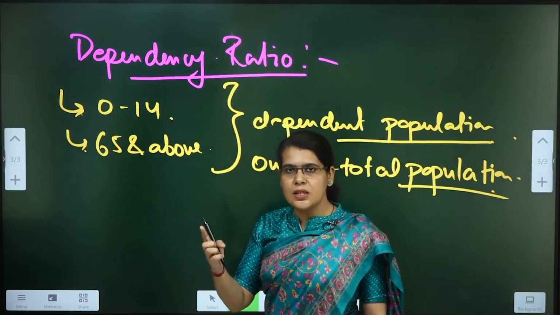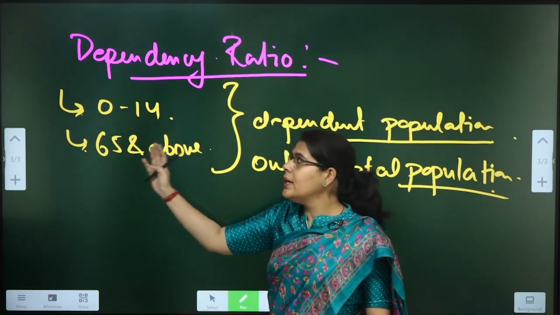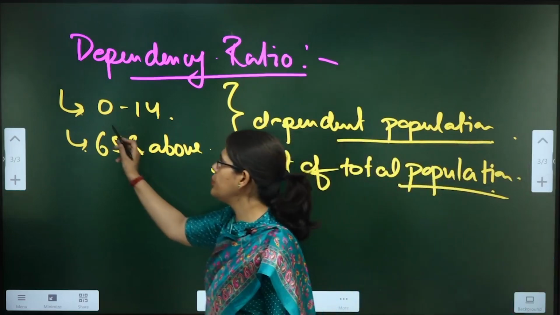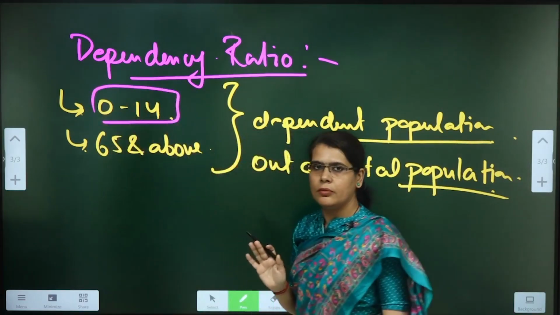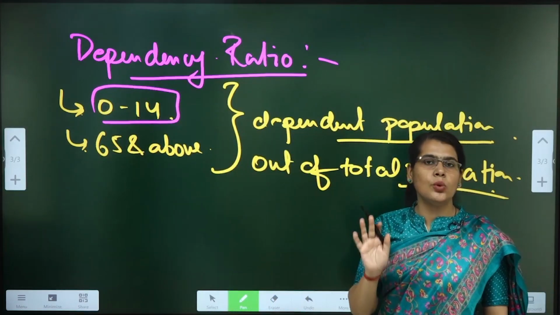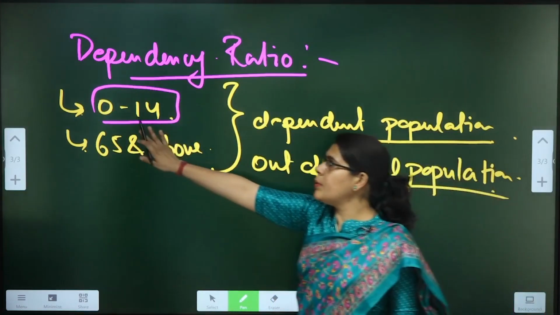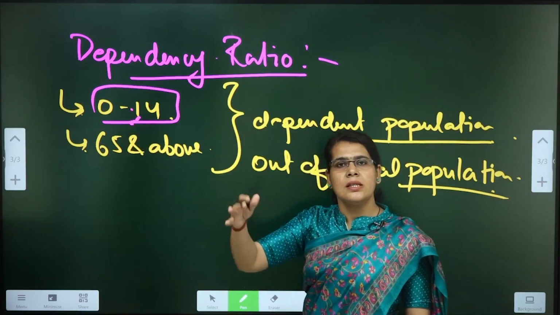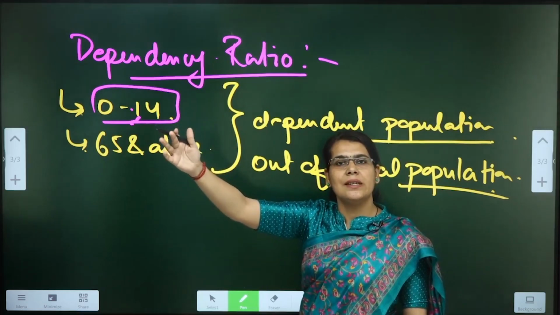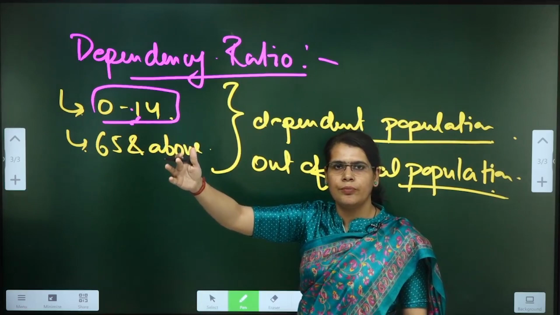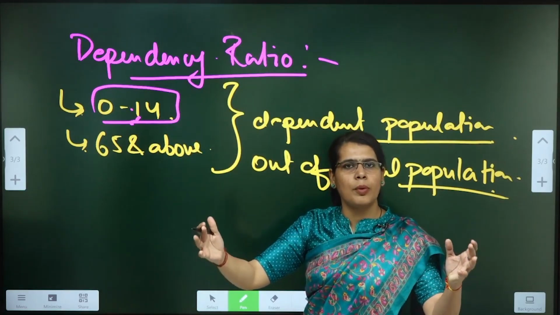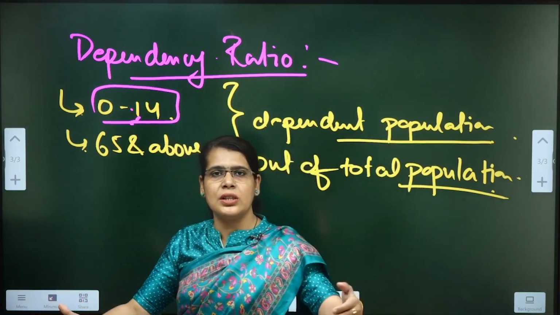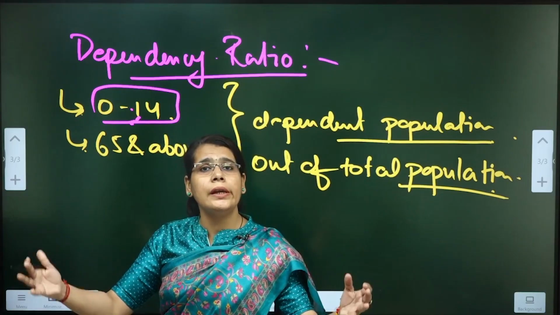So that is with respect to first the age group between 0 to 14 and second 65 years and above. Now this particular age group that is 0 to 14, these are basically the children, school going children, and a higher proportion of this would indicate that the population is still growing at a very fast pace in a country. I hope this is clear to you. So if we have a large base of population in the young age groups, that is between 0 to 5, 5 to 10, that means we are still having a very high birth rate.